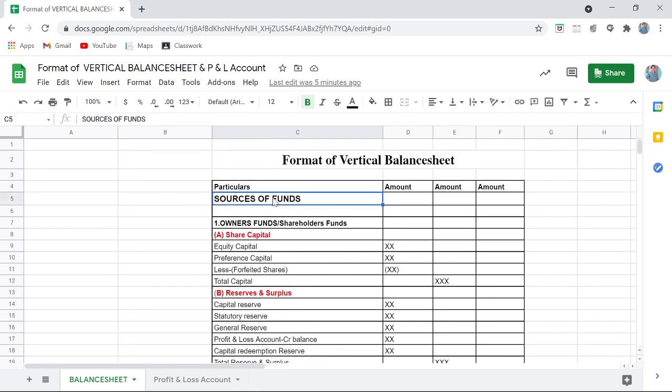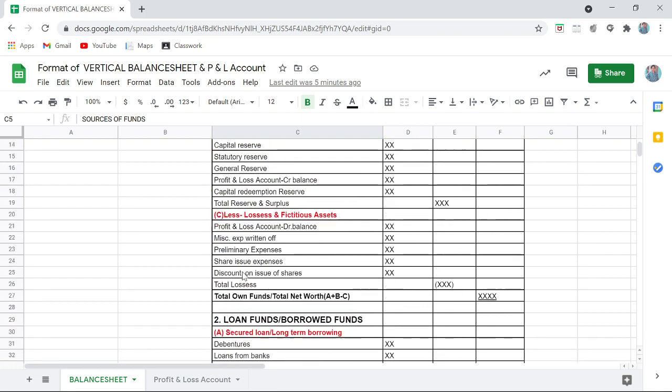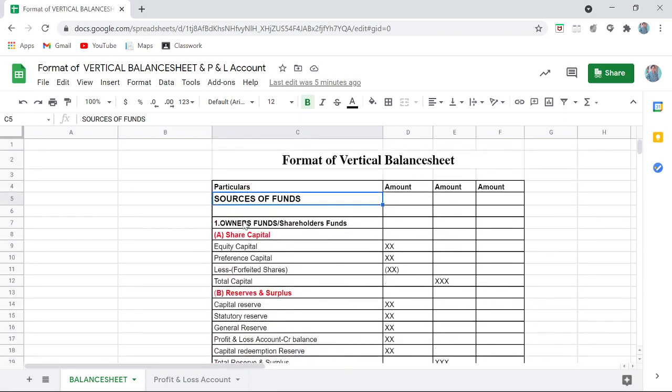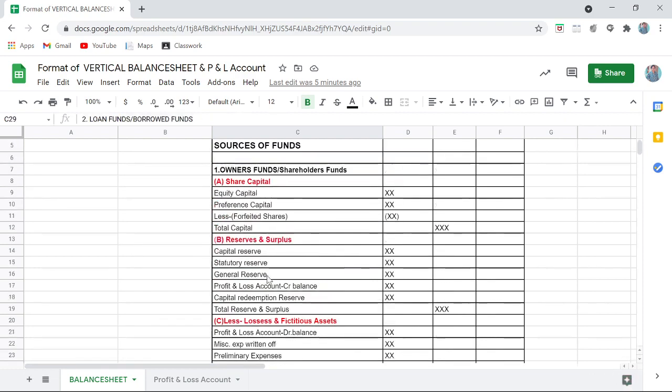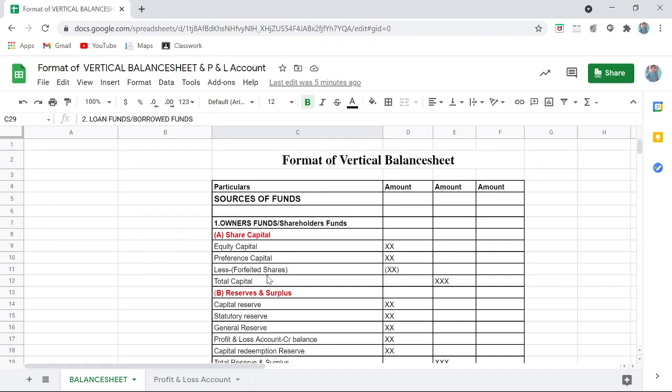The heading is, as I said, sources of fund. So first I have to write sources of fund. Now sources of fund are divided into two categories. First is owners fund or shareholders fund and second is loan fund or borrowed fund. As I said, we have so many sources: share capital, debentures, bank loan, then a lot of small short term sources of finance, public deposits. So we have divided it into two categories. First is owners fund and second is borrowed fund.